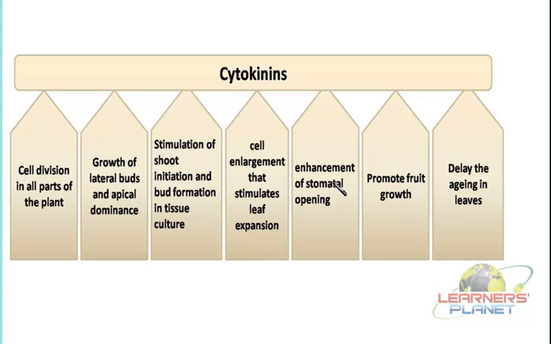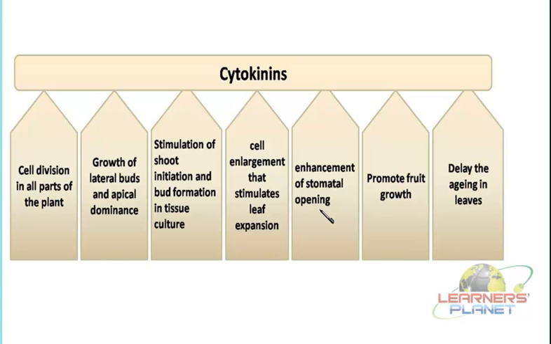The next is the enhancement of stomatal opening. We know that in the leaves, towards the lower epidermis, there are some pores which we call stomata, and these are guarded by specific kidney shaped cells known as guard cells, and these control the opening and closing of the pores so that the exchange of material can take place in the leaves, right?